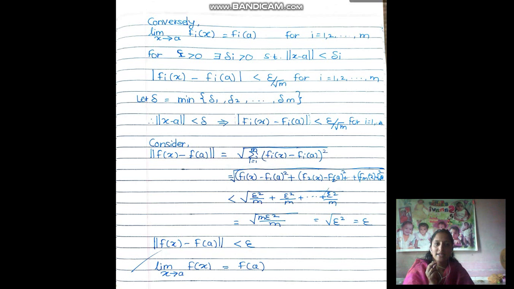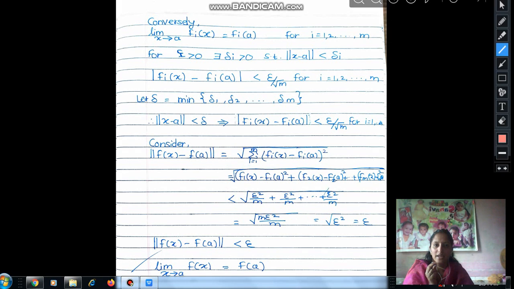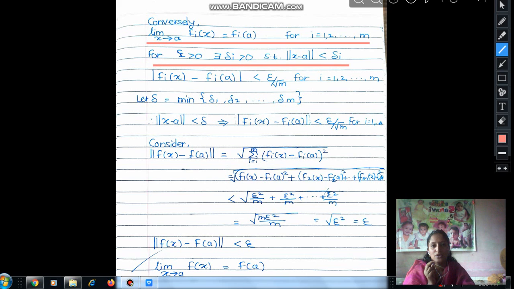Conversely, suppose limit x tends to a of f_i(x) is equal to f_i(a) for i from 1 to n, that is, each of the coordinate functions is continuous at point a. Then we have to prove that the function f(x) is continuous at point a. Each of the coordinate functions is continuous, so by using the definition, for epsilon greater than 0 there exists delta_i greater than 0 such that norm of x minus a is less than delta_i implies modulus of f_i(x) minus f_i(a) is less than epsilon upon root m, for i running from 1 to m.